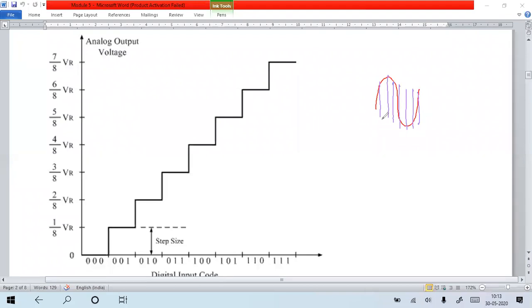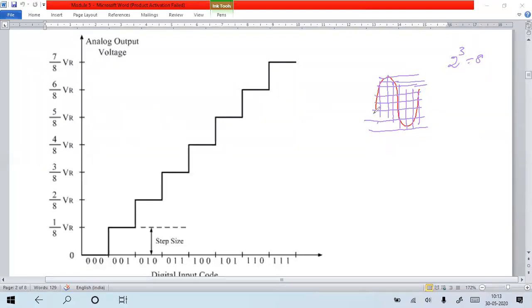Then after that, quantization. I want to represent each level of voltage in 3-bit binary. 3-bit binary means how many quantization levels have to be there? 2 to the power of 3, that means 8. So this is 1, 2, 3, 4, 5, 6, 7, 8 levels.